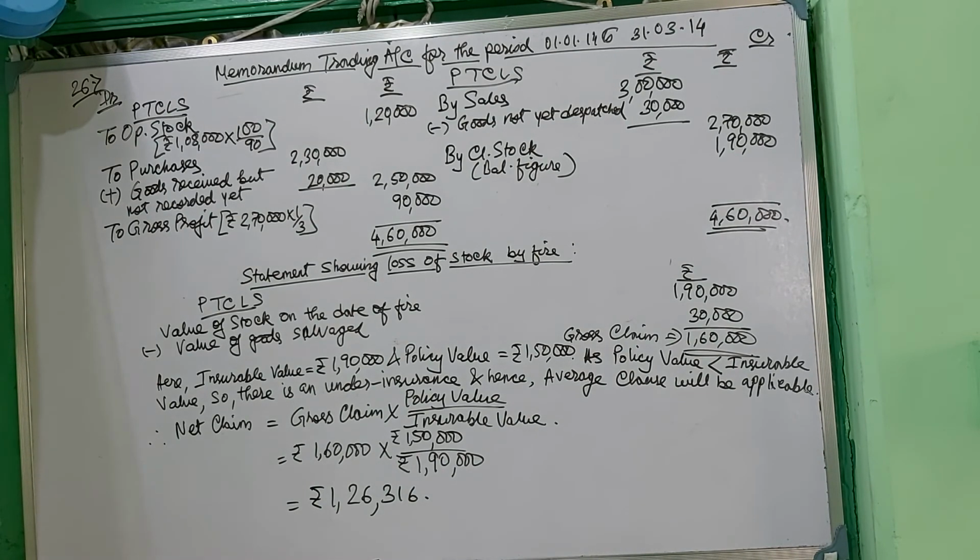If there is under insurance, always average clause will be applicable. So net claim will be gross claim into policy value by insurable value, and from there you will get the net claim of rupees 1,26,316.